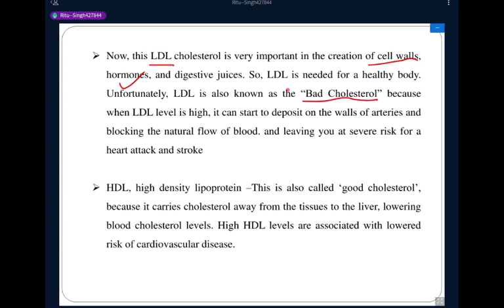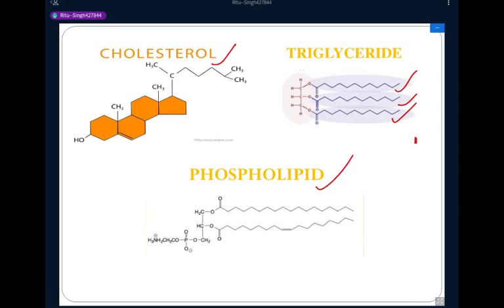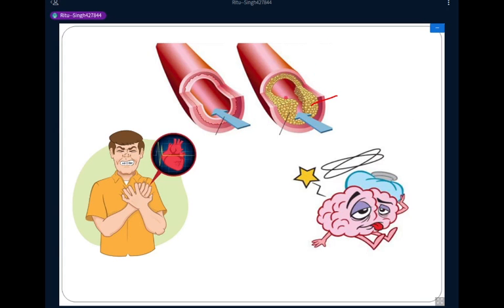Why do we call LDL a bad cholesterol? What does LDL mean? Yes, low density lipoprotein, right, Priyanshu. So when the LDL level is high, it can start to deposit on the wall of the arteries. In the previous images, this is the deposition of LDL, that is low density lipoprotein, into the wall of the artery.